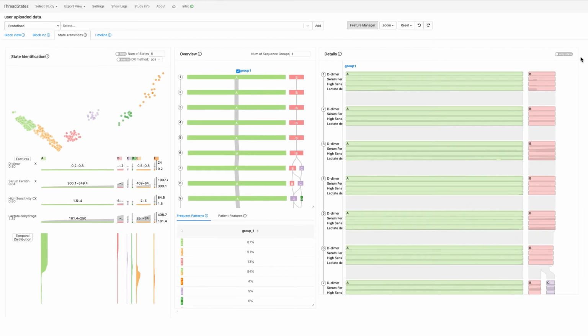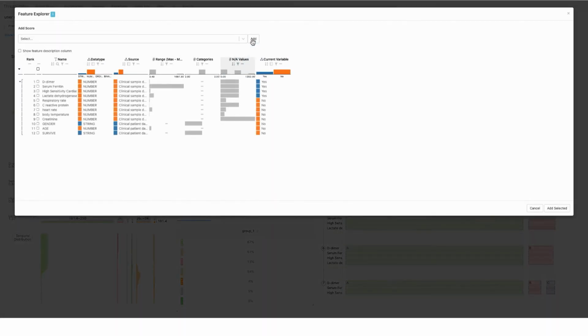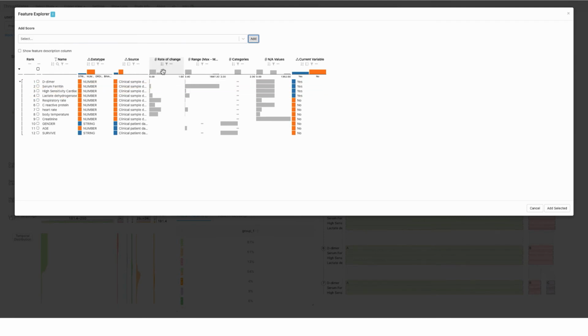Since the feature selection will directly influence the state identification results, we provide a feature manager to help users explore time point features. We provide a list of metrics for users to compare and rank features, and select features based on these ranking results.